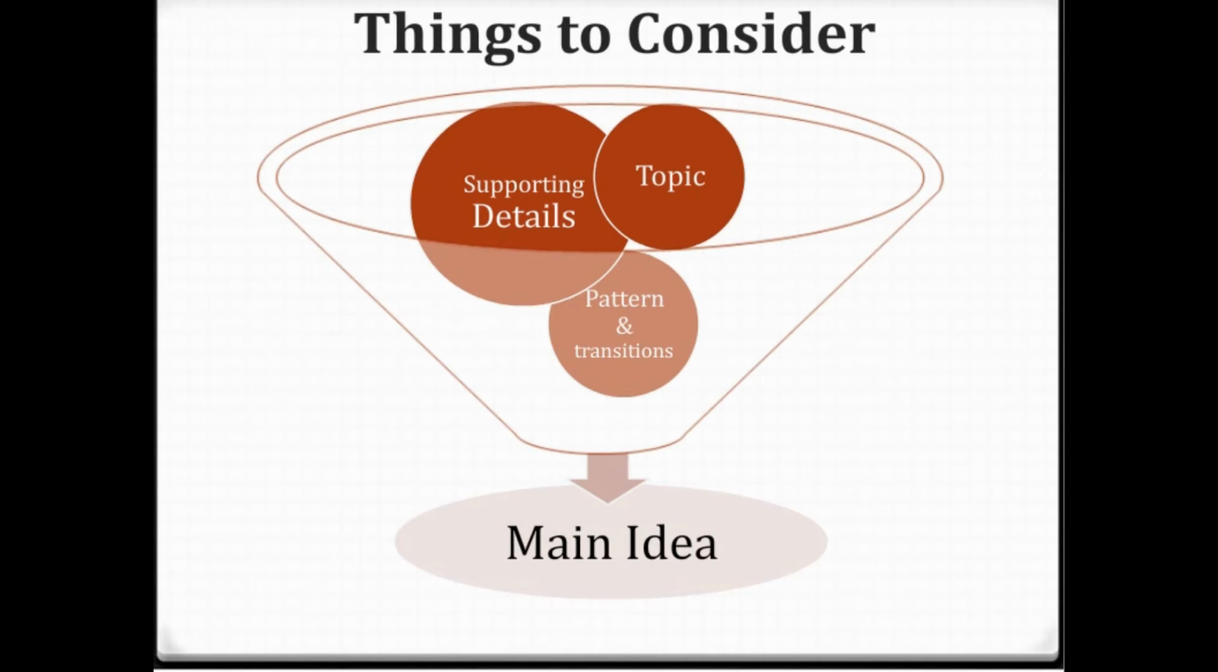Does this look familiar? Topic, supporting details, pattern of organization, and transitions. This is all we would find in a topic sentence if the main idea were stated. So now the process is reversed. Now you have to analyze the topic, patterns, supporting details, and put all this in one sentence to create your own topic idea with the writer's, author's main idea.